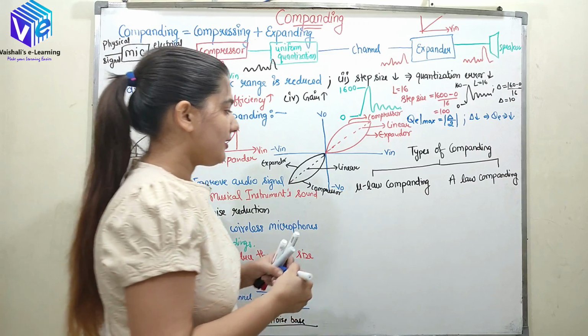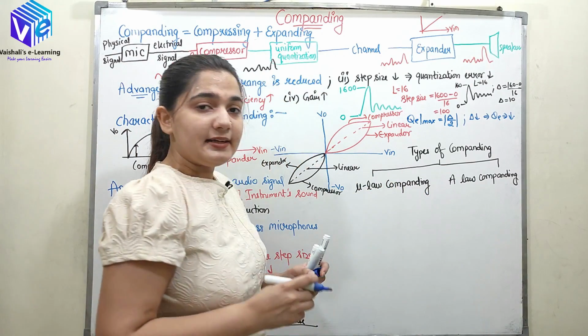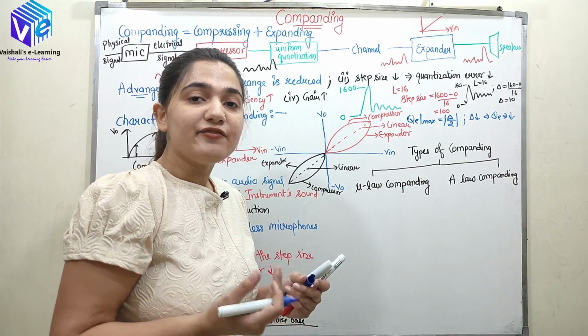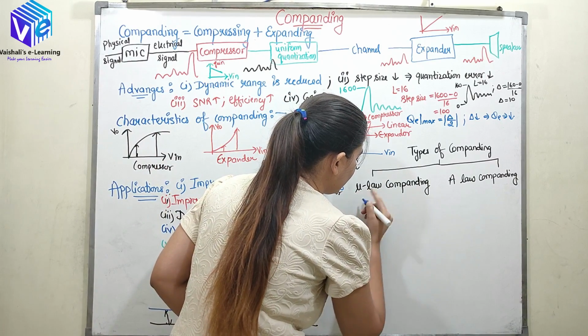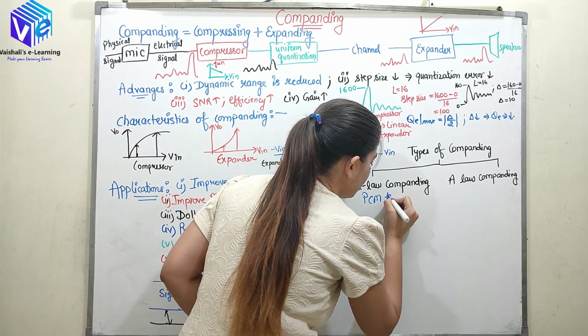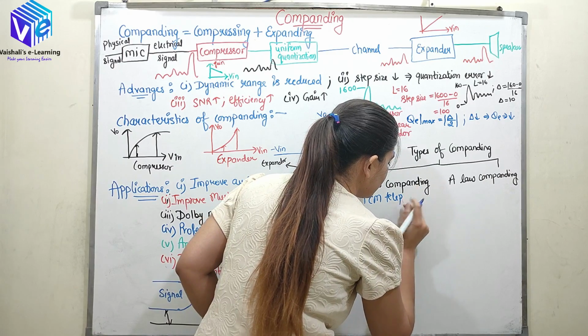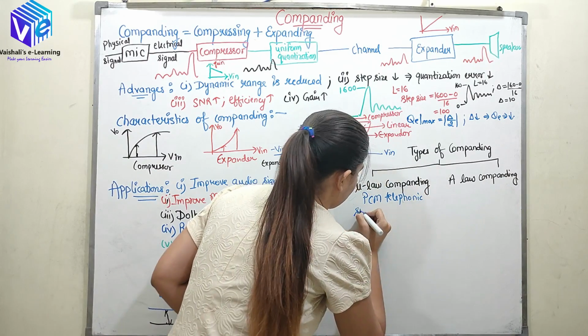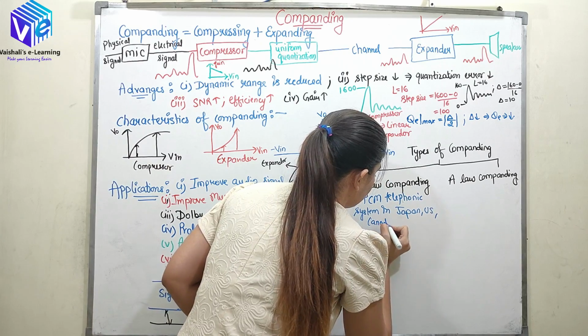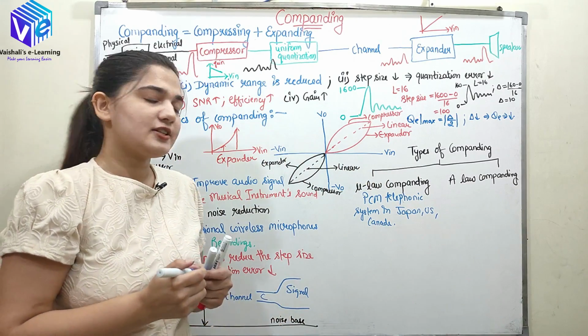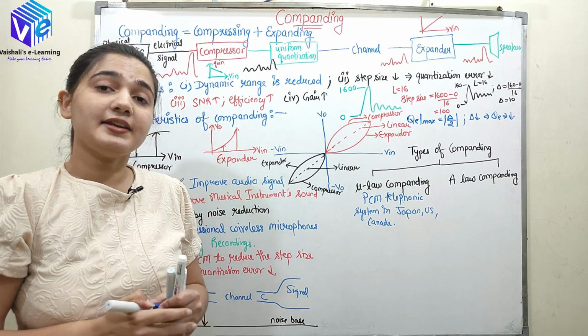So here the mu law compending is used in the PCM telephonic system in Japan. So I'll be writing it full. So it is used in PCM telephonic system. It is used in the PCM telephonic system in Japan, US and Canada.